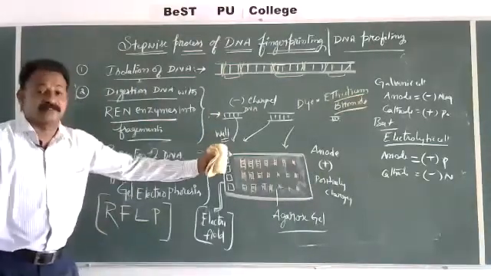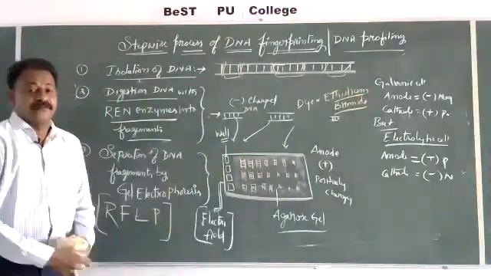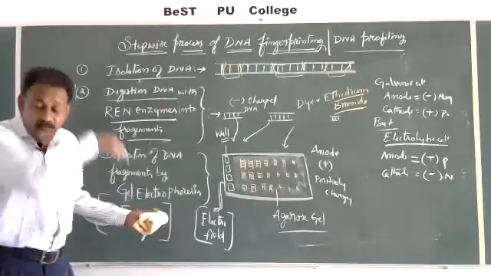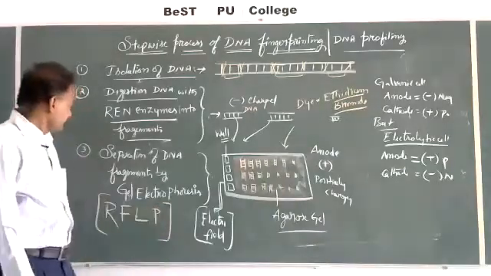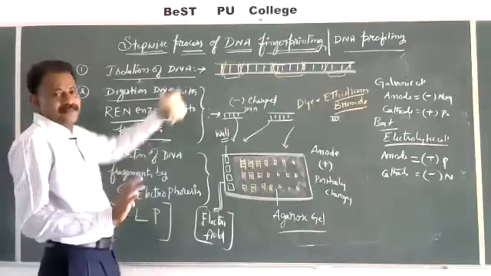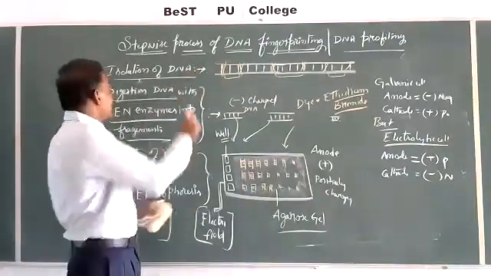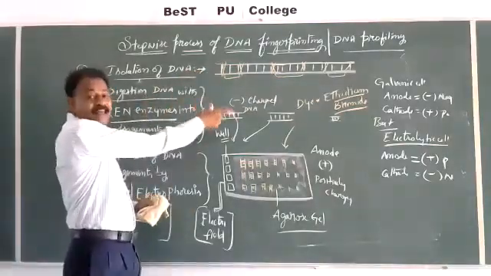This process is called separation of fragments by gel electrophoresis. Third step. So let us see. First we have isolated DNA. We cut the DNA into various fragments.